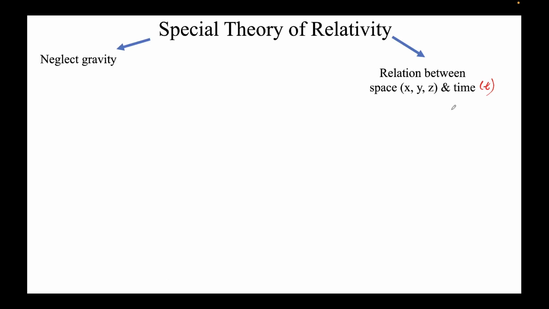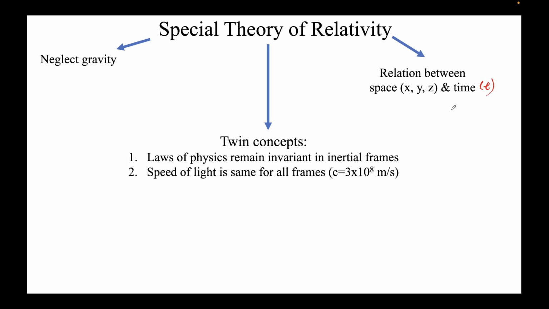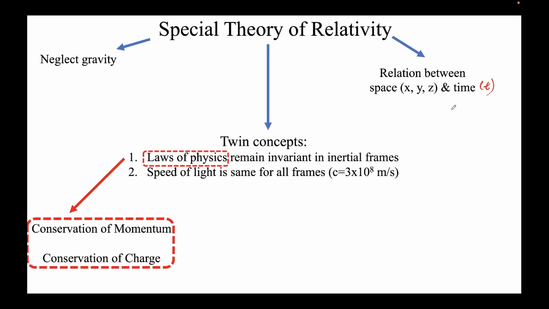Why is it special? Special is because we are neglecting gravity. If we include gravity also, it becomes the general theory of relativity, which is outside the scope for GATE, and I think also for NET. The key thing in this special theory of relativity is that the first thing is that laws of physics remain invariant in inertial frames. So which laws of physics? Laws of physics like conservation of momentum and conservation of charge will not change in whichever inertial frame you are.